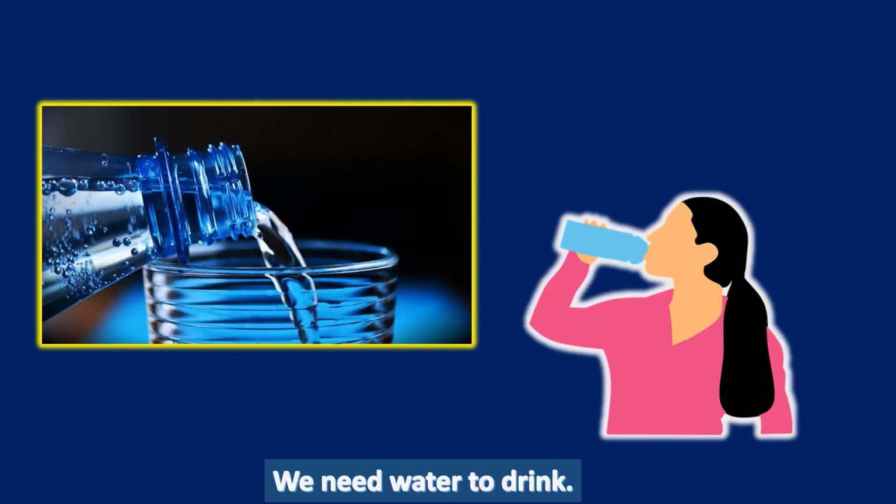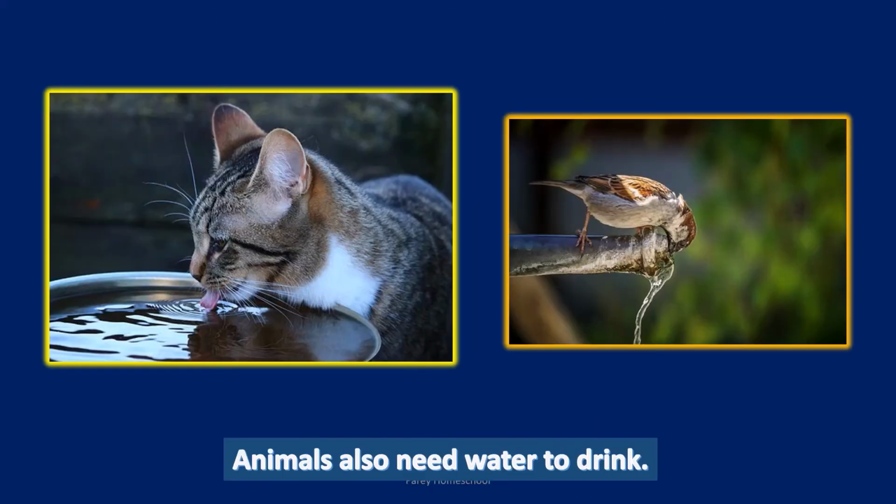The first and most important use of water is drinking. We need water to drink. Almost all living beings on earth need water to drink for their survival. Like human beings, animals also need water to drink for their survival.